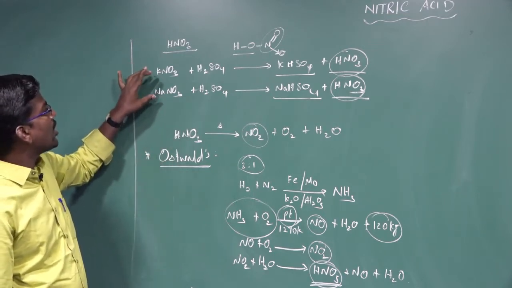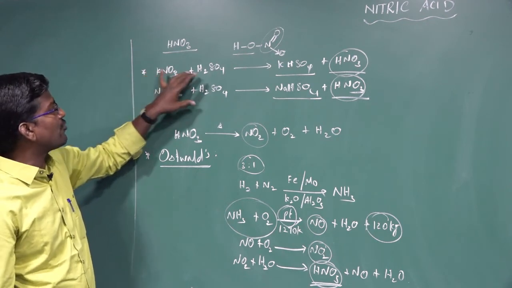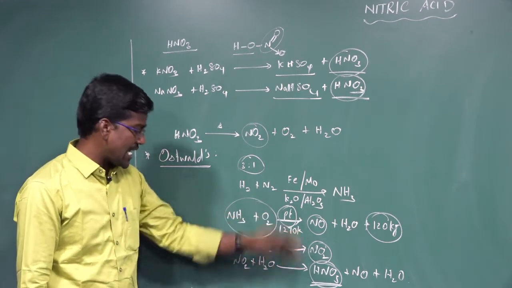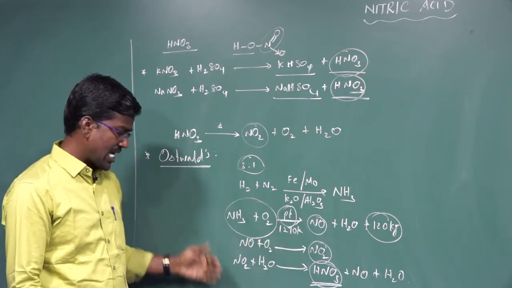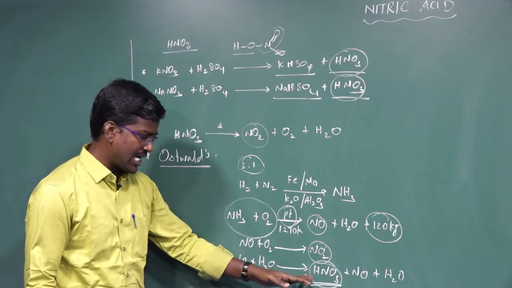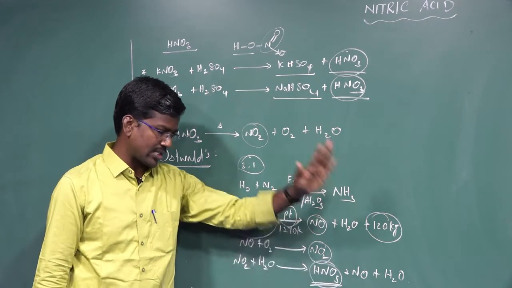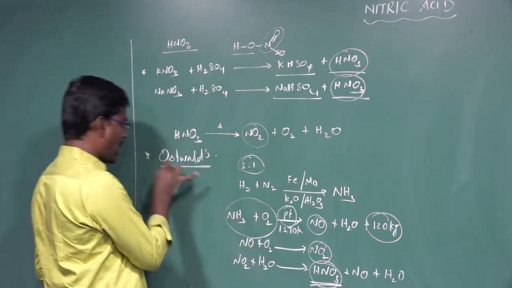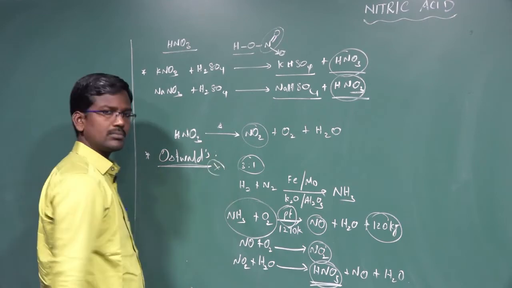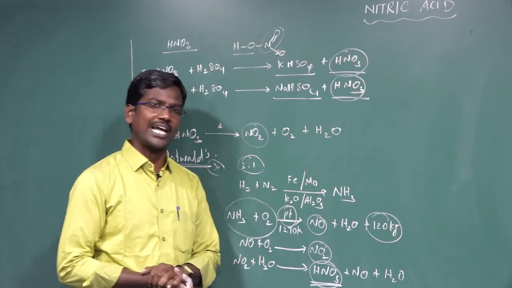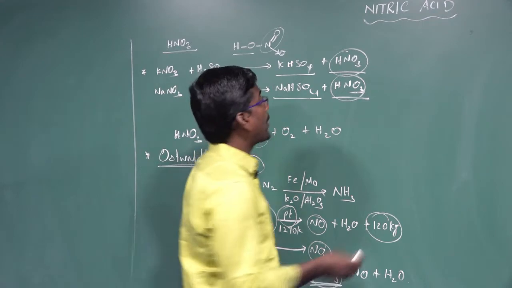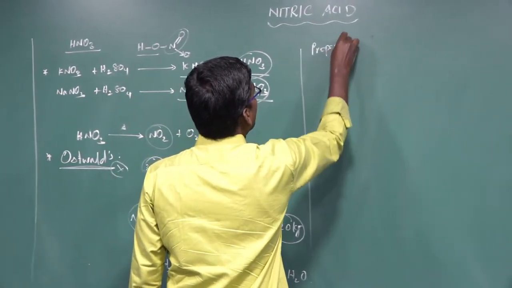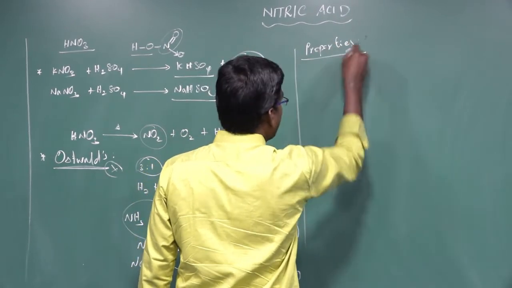In the simplest method, potassium nitrate with an equal amount of sulfuric acid is heated. In the Ostwald process, ammonia is oxidized to nitric oxide. Nitric oxide is further oxidized to nitrogen dioxide. Nitrogen dioxide combines with water to form nitric acid and nitric oxide. So a large-scale amount of nitric acid can be prepared from the Ostwald process. It is an important reaction and a method for preparation of nitric acid. Another one, in the properties of nitric acid.